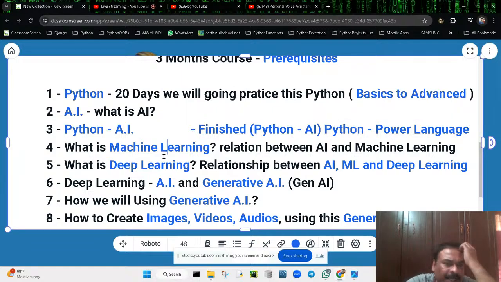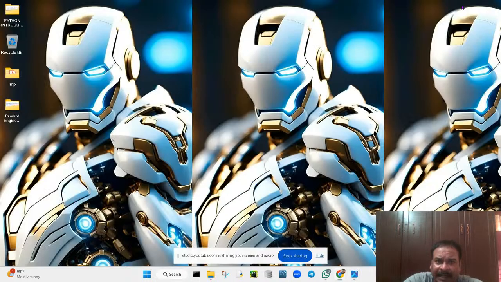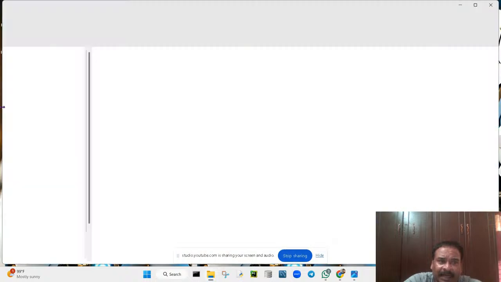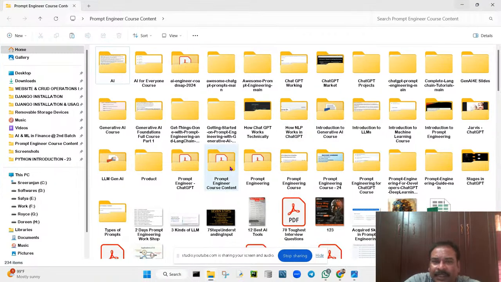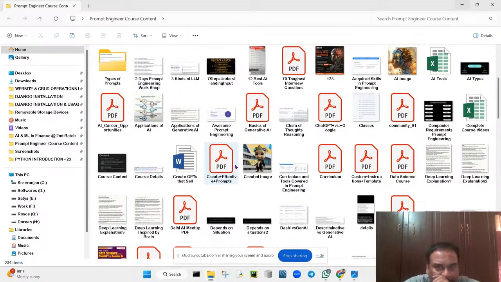Next, what is machine learning? What is machine learning, and what exactly is the relationship between AI and machine learning? We are going to see that now. These are all step by step, and they are all interlinked with each other. We will be discussing these things in depth in our course. No need to worry, I'm just going to explain how it works.